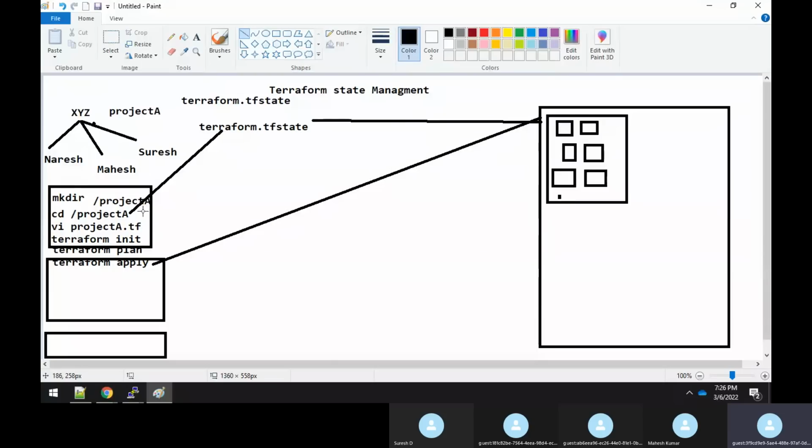That is okay. Now Naresh will again do a terraform apply. This time the same stuff happens. The terraform apply command will check which directory you are in. Okay, you are under project A, fine. Under this directory, it will check: is there any file with the name terraform.tfstate? Yes, this file is there.